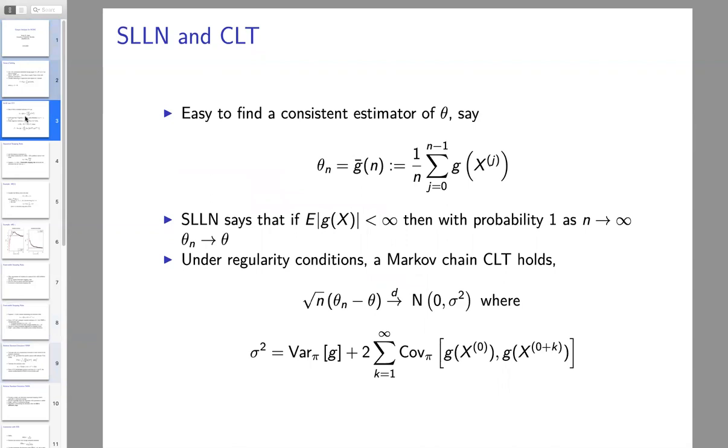We can simply use the ergodic average, or average over our draws after applying our function g. The strong law of large numbers tells us that as long as the expected absolute value of g is finite, then this is going to be a strongly consistent estimator, theta n. And further, under some additional regularity conditions, essentially mixing conditions on the Markov chain, we will have a central limit theorem that basically has this asymptotic variance. This would be our variance of our target plus 2 times the infinite sum of the lag covariances.